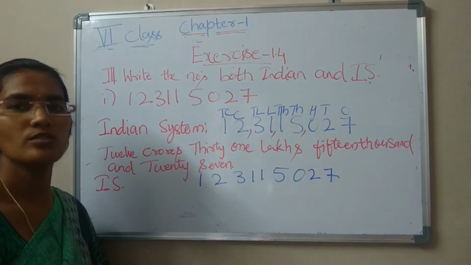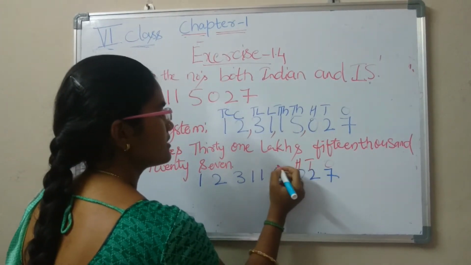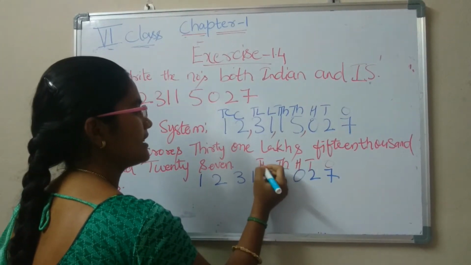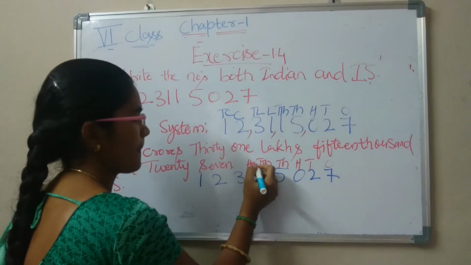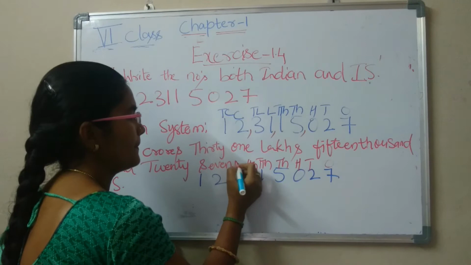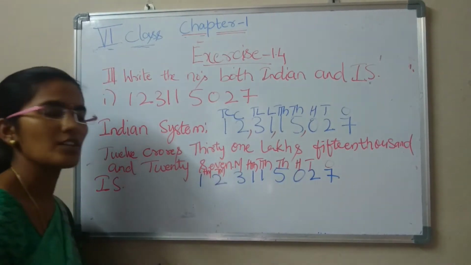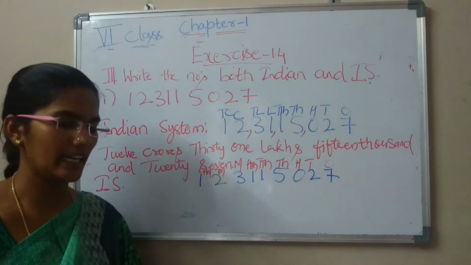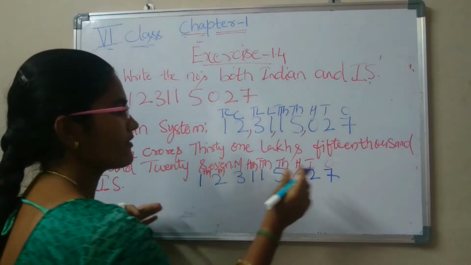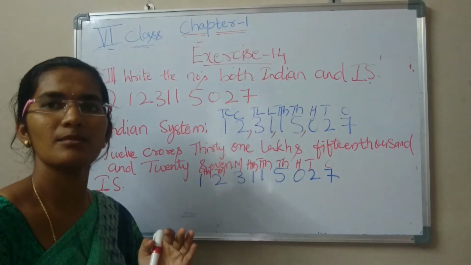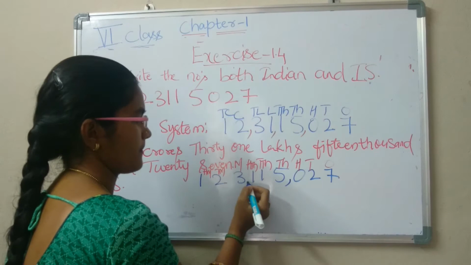Give the place values. Ones, tens, hundreds, thousands, 10,000s. After 10,000, 100,000. After 100,000s, million, 10 million, 100 million. In this way we have to give place values for the international system. How do we write this in words? First give commas in the international system of numeration. After every 3 digits we have to give commas.